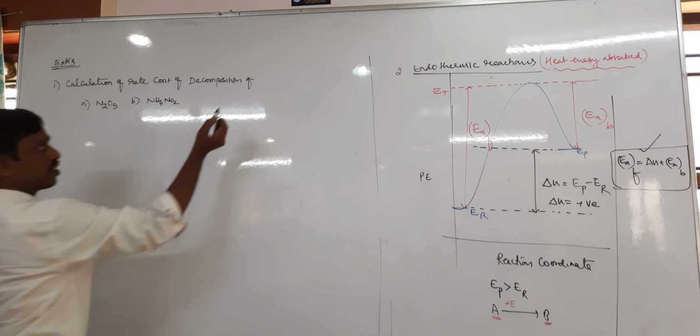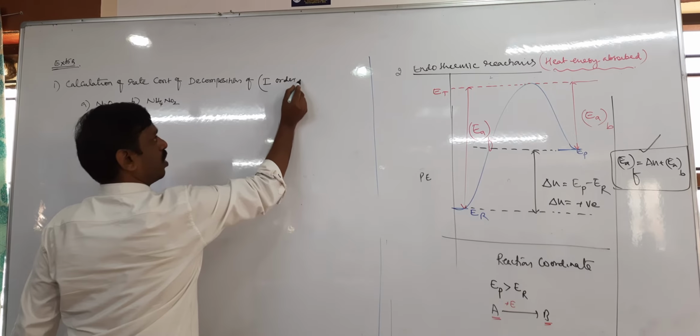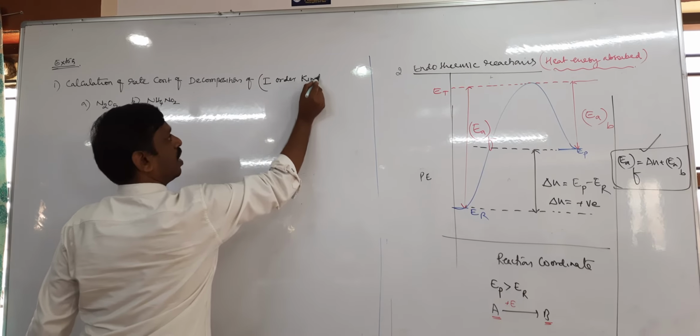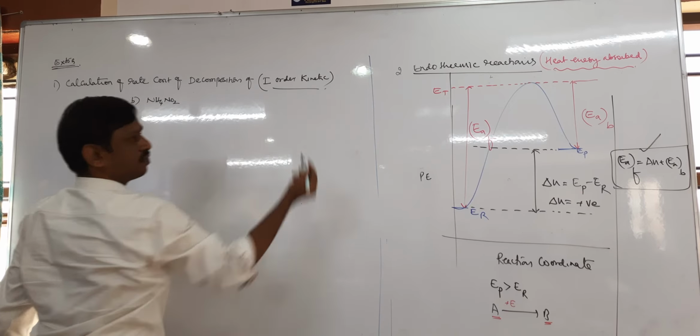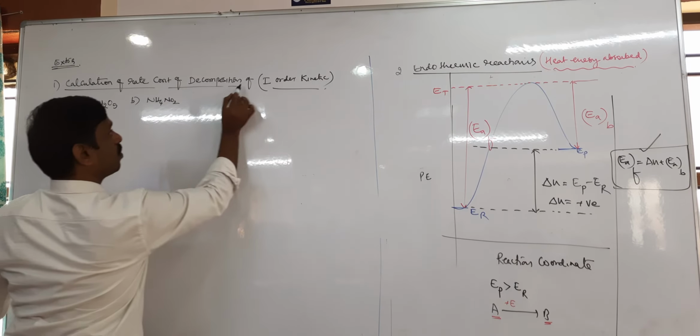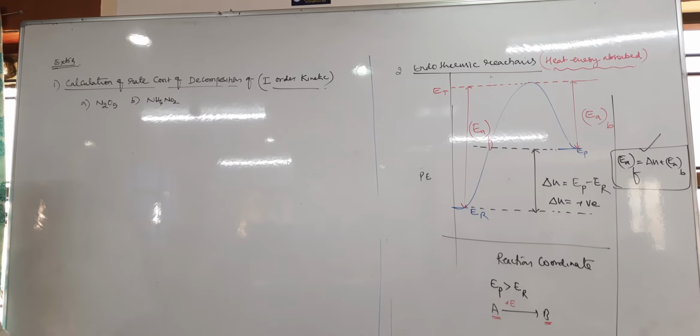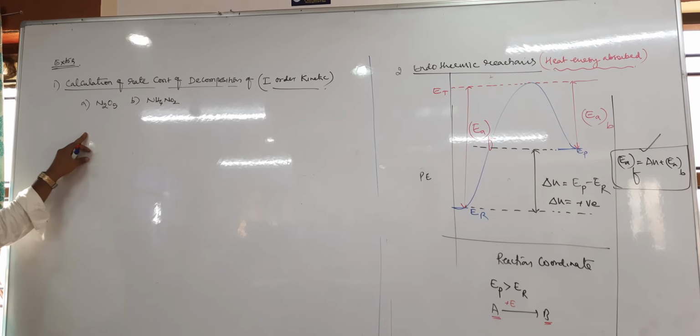Since both are first order reactions, they follow first order kinetics. Somewhere we got one question while doing questions, this N2O5, now we'll do it. See, calculation of the rate constant of decomposition of N2O5 and ammonium nitrite. Both the decomposition reactions follow first order reaction.